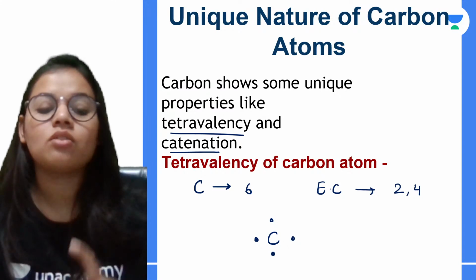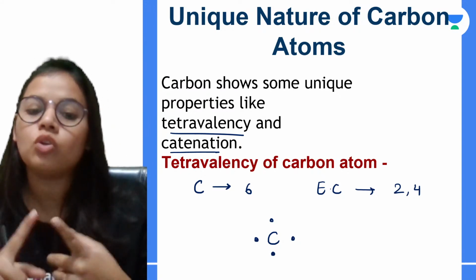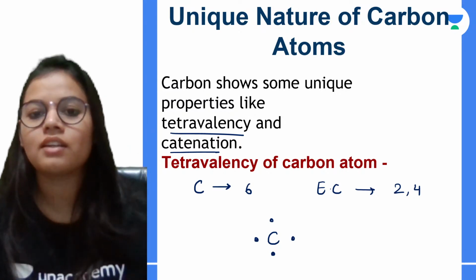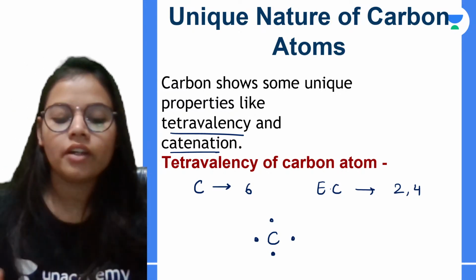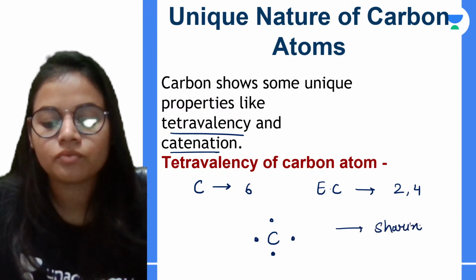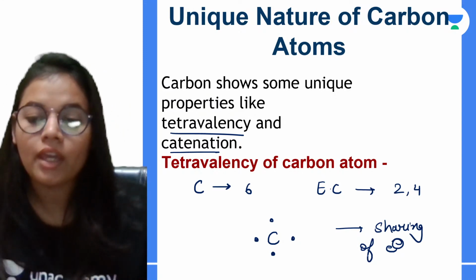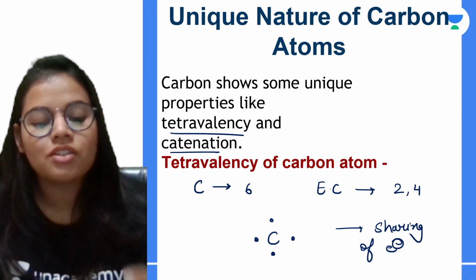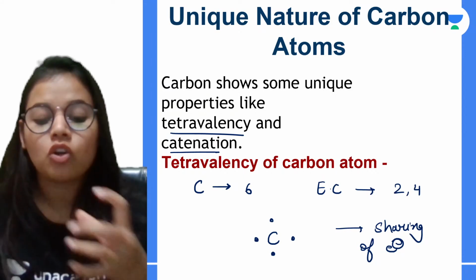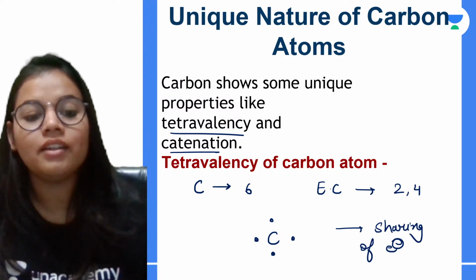Now because it has got 4 electrons in the outermost shell, क्या होगा? ना ये electrons lose कर सकता है, ना it can gain. So what it goes for? It goes for sharing of electrons. Okay, and because of this sharing, it is forming the covalent bonding with other elements.